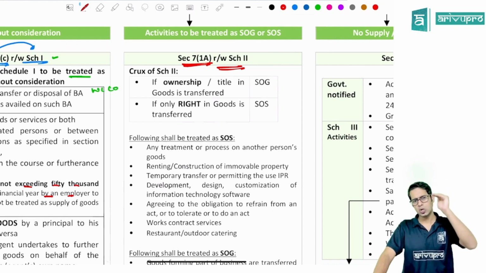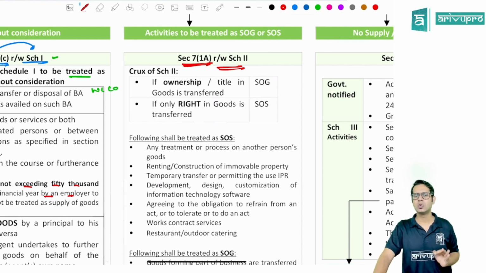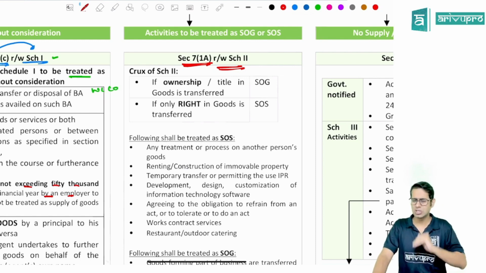There are a few activities or transactions listed in Schedule 2. These activities are all supply only, there is no doubt in that. But Schedule 2 is going to tell you whether that activity is treated as supply of goods or supply of services.